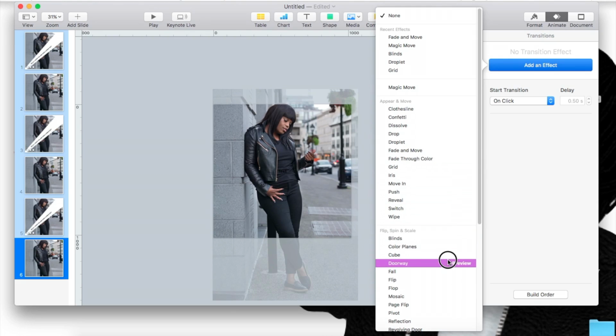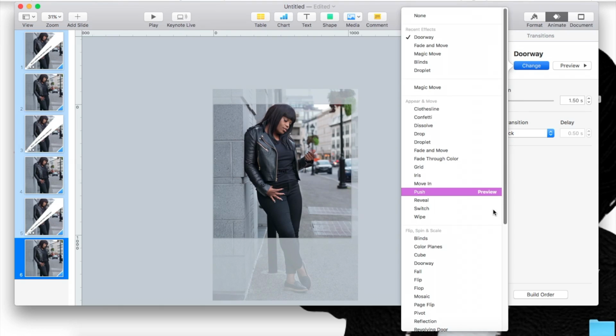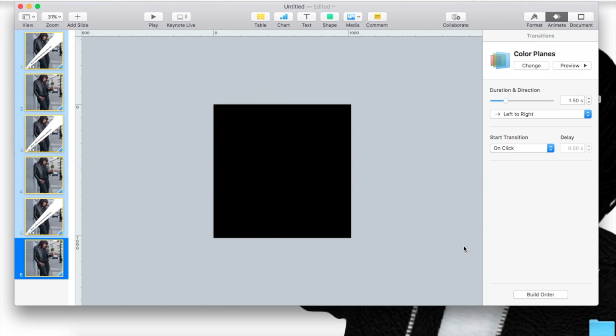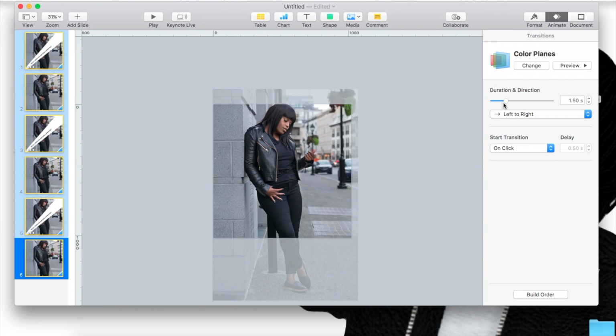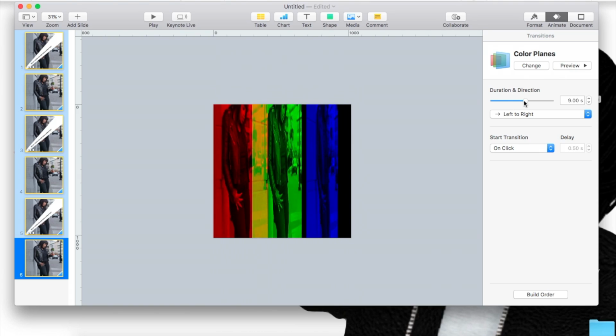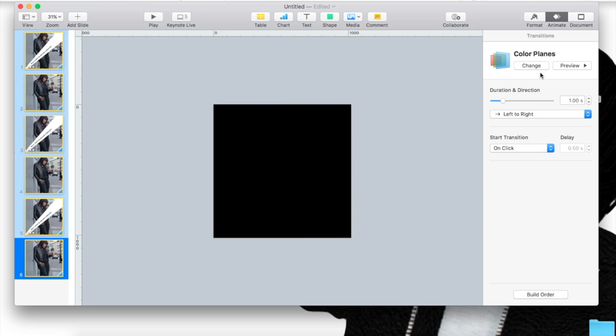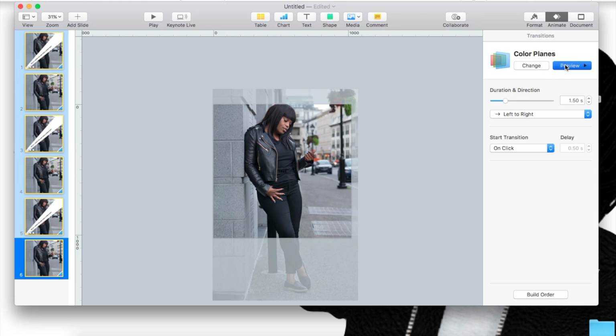Let's add the doorway. Let's just see. Nah. All right, let's go with this one. Okay, so that looks fun. What you're going to do is change the duration, depending on how long you want it to take to change. That looks too slow. We want it to go a little quicker, but that looks too fast.